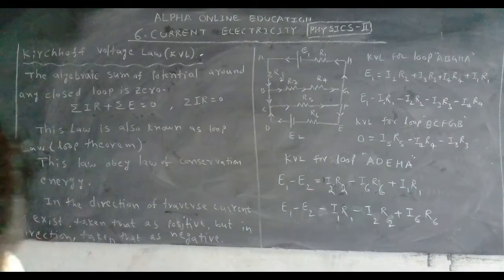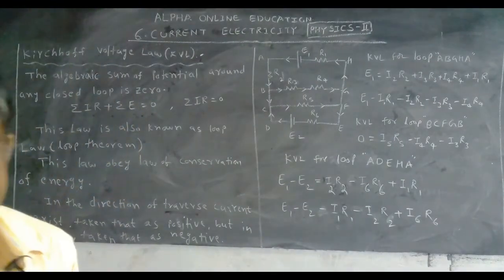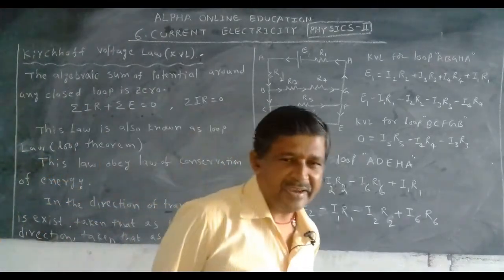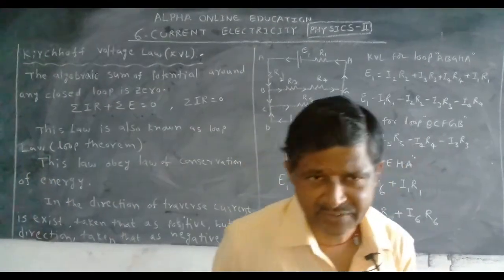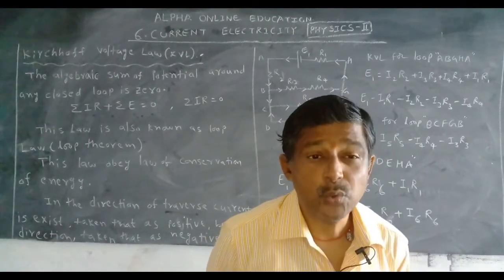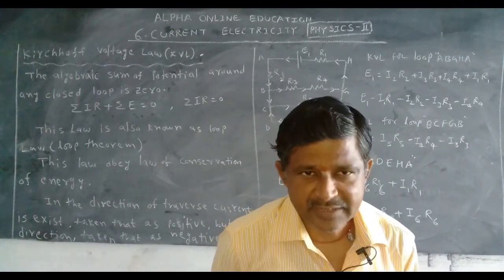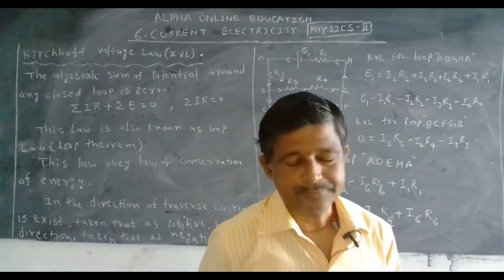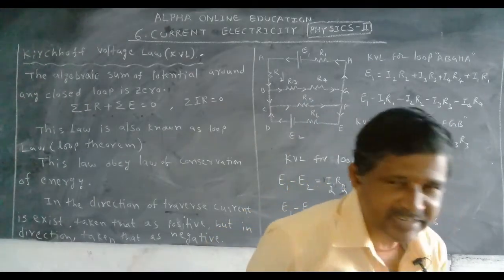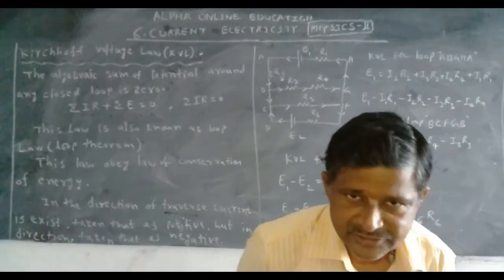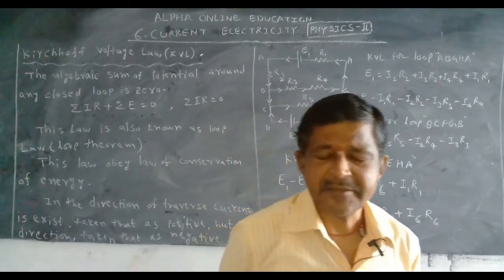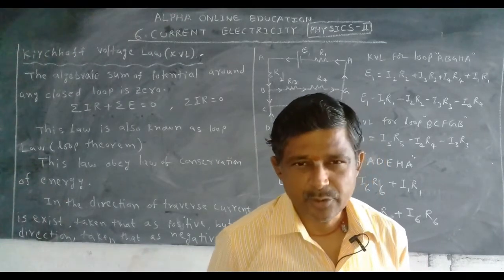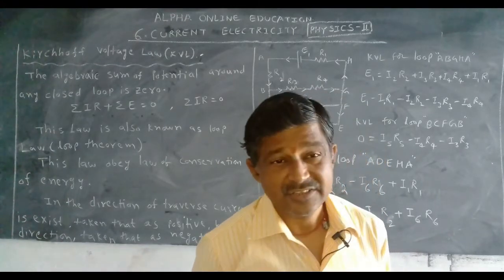Especially in a complex circuit, to find the current, we use the Kirchhoff current law, and to find the EMF or potential difference, we use the Kirchhoff voltage law. Kirchhoff current law is used to find current in the complex circuit. Kirchhoff voltage law is used to find potential difference or EMF in complex circuits. Okay, this is about the two Kirchhoff laws. These two are very, very important.